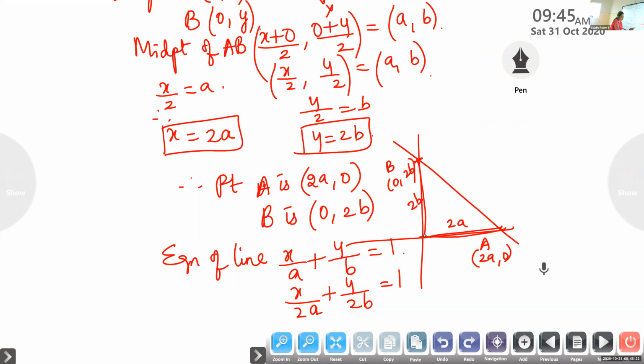If you multiply by 2, you get x by a plus y by b is equal to 2. That is the required condition we have to prove. Is it okay?